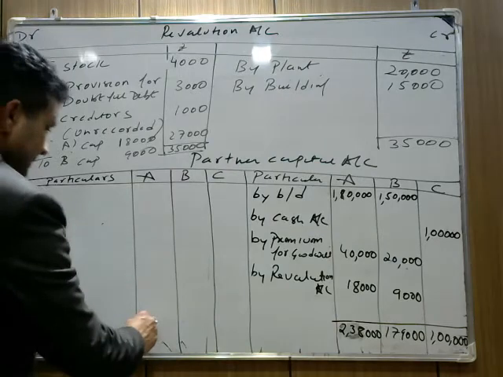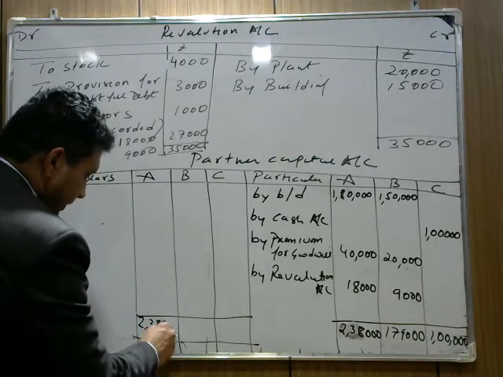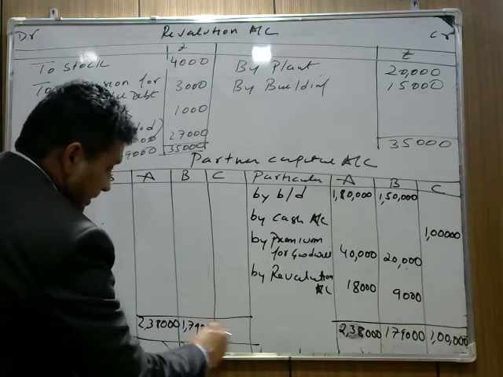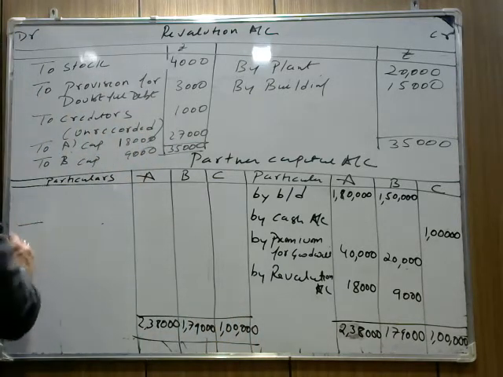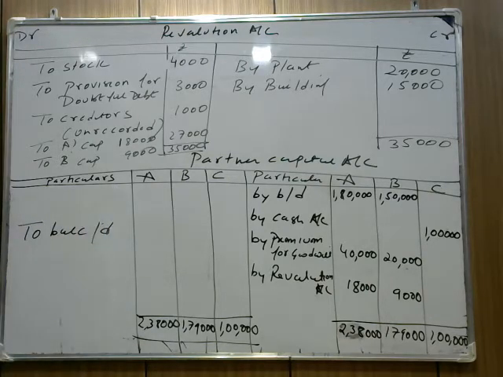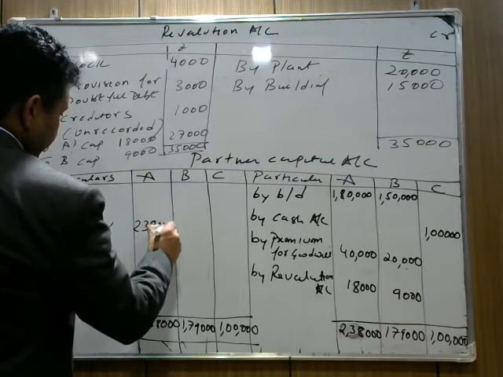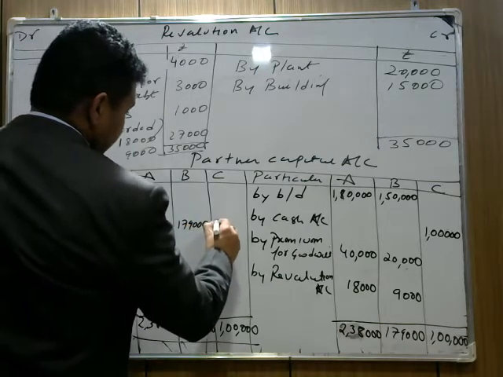Here the same capital we write 2,38,000 because nothing is there on debit side. 1,79,000 and it's coming 1 lakh. Here we write to balance c/d, the closing capital, or we call it adjusted capital. Capital which takes place after all adjustments is 2,38,000, 1,79,000 and 1 lakh.